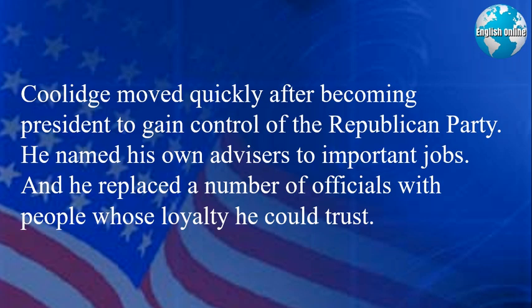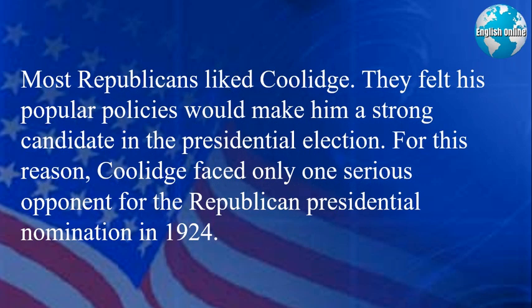Coolidge moved quickly after becoming president to gain control of the Republican Party. He named his own advisers to important jobs, and he replaced a number of officials with people whose loyalty he could trust. Most Republicans liked Coolidge. They felt his popular policies would make him a strong candidate in the presidential election. For this reason, Coolidge faced only one serious opponent for the Republican presidential nomination in 1924.